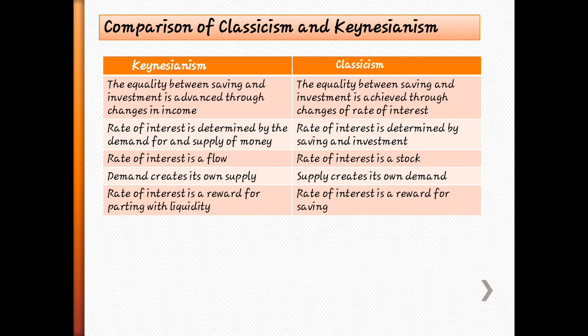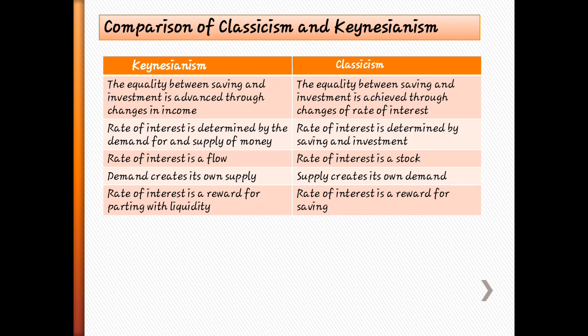Just you keenly note this point. Rate of interest is determined by demand for and supply of money in Keynesianism. Here classicism said only saving and investment determine the rate of interest. Rate of interest is a flow in Keynesianism, whereas rate of interest is a stock in classicism.